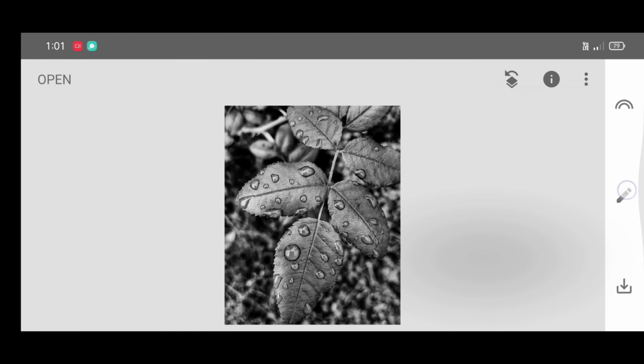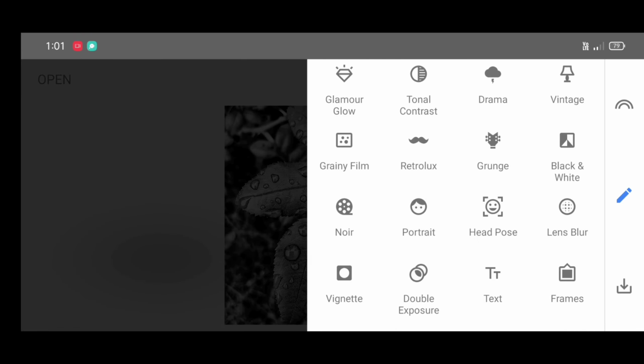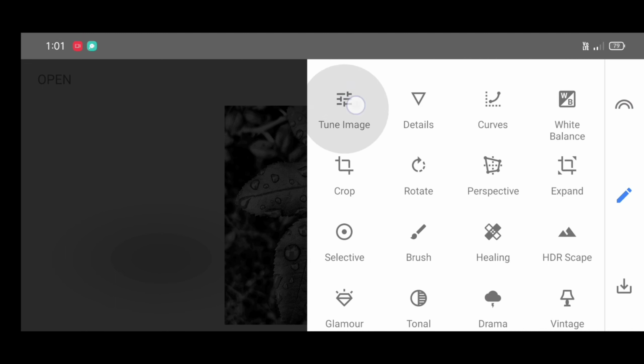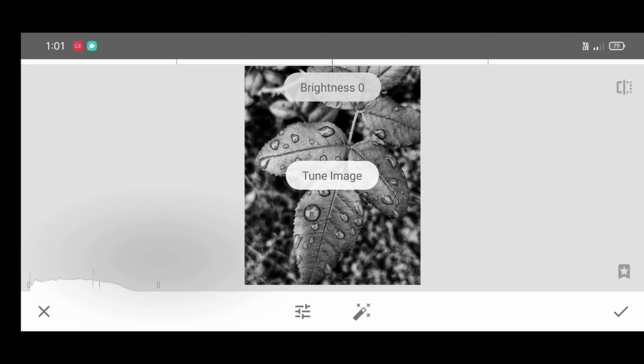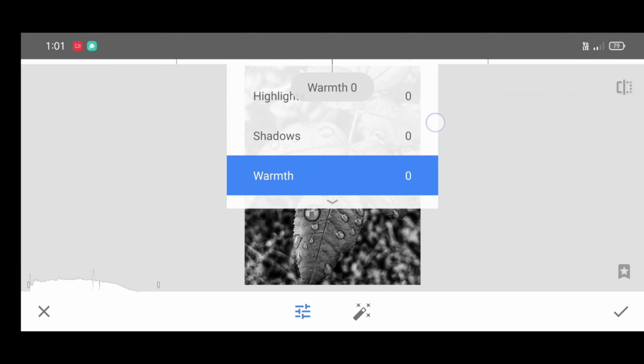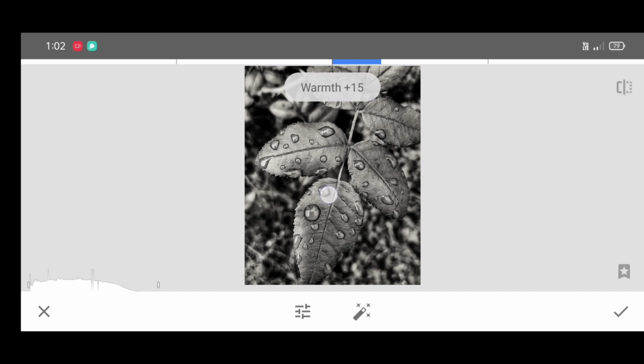Now next step, go to the tool section. Now we are going to create the golden tone color. For that we're going to need the tune image tool. So click on the tune image tool. Now copy the settings with me, adjust the settings with me.